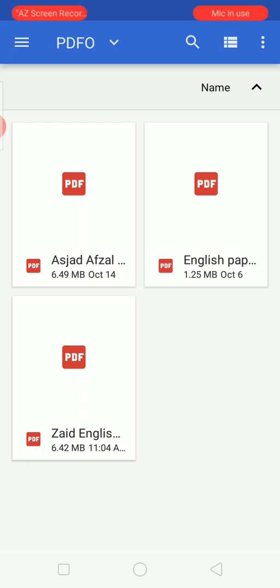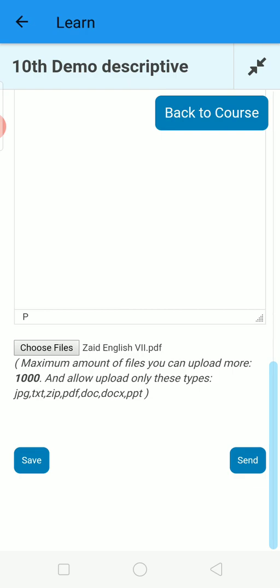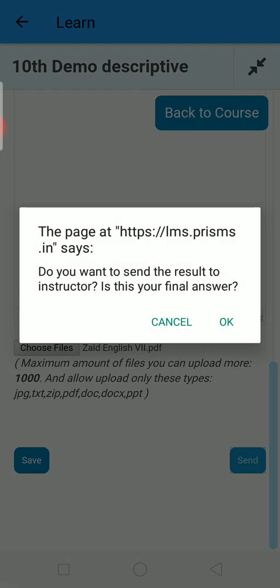This is your PDF name which you made now. So tick on it, and after ticking, see, Z English 7th PDF is given. Now you have to use the send button. Very simple, you will understand very soon, inshallah. We will take a mock test also.